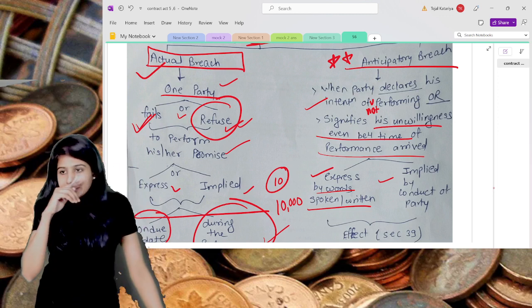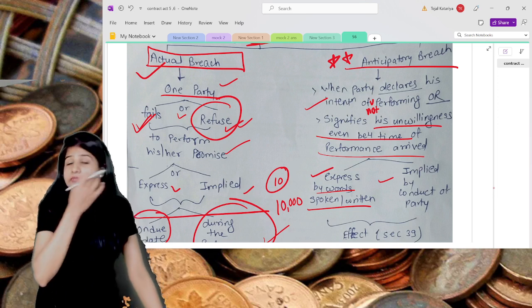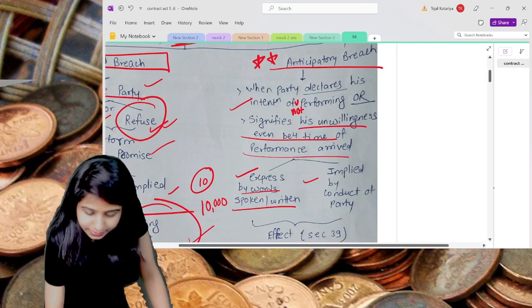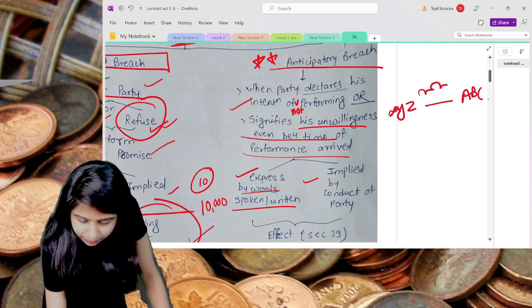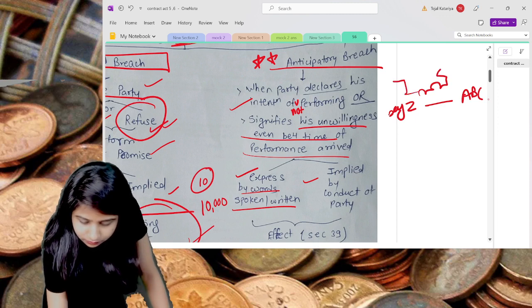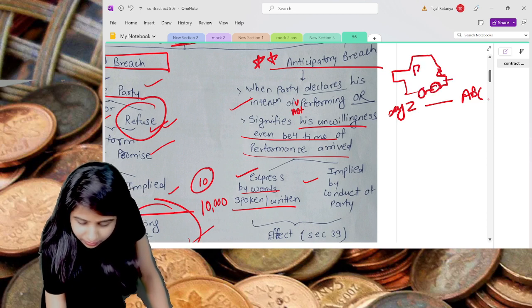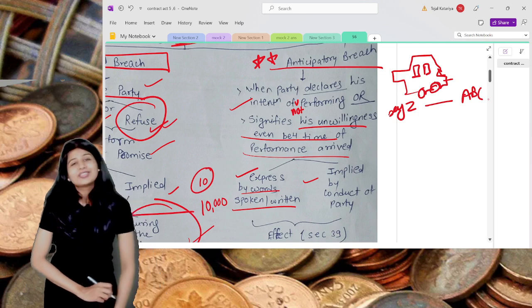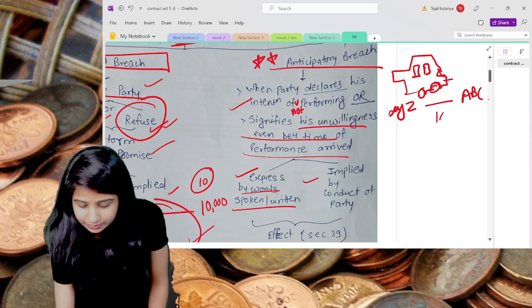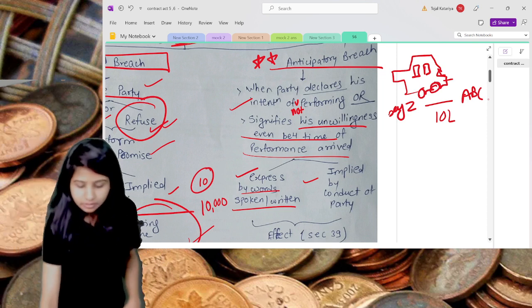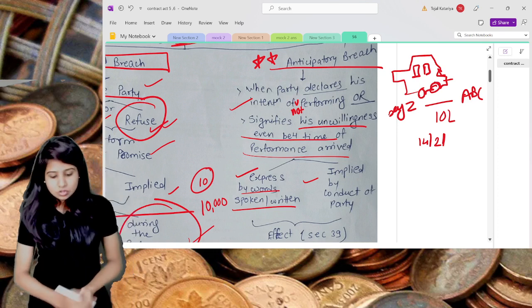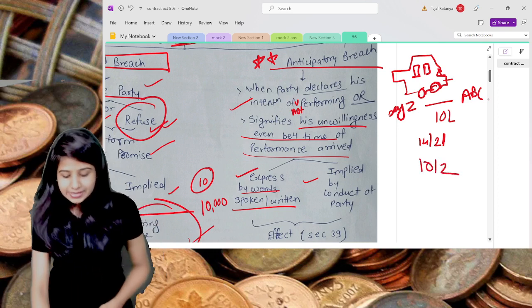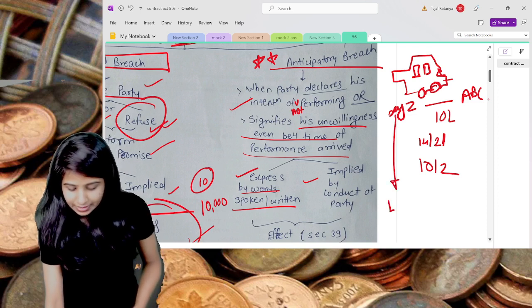So let's take an example, XYZ and ABC. Assume this is a car. XYZ decided to sell this car to ABC for rupees 10 lakh on, say, the 14th of Feb. Now what happens on the 10th of Feb? On the 10th of Feb, XYZ sells this car to LMN.